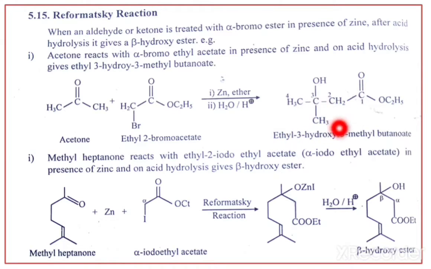So how will you write the beta hydroxy compound? It's very easy. CH3 is as it is, this carbonyl will become OH, and with elimination of this bromine, we get the CH2 C double bond O C2H5. In this way we can write the products of any Reformatsky reaction.